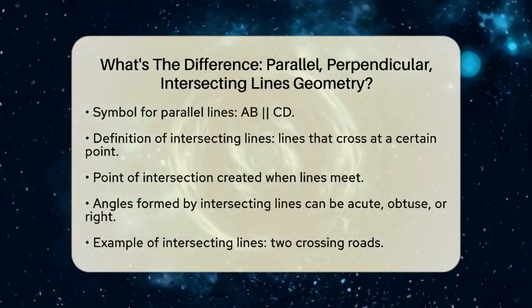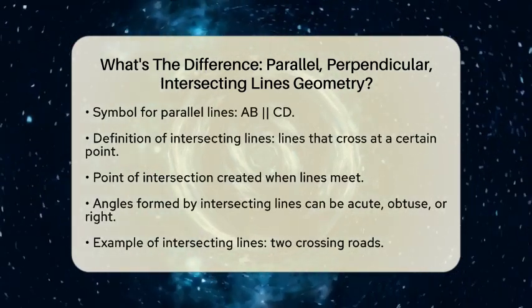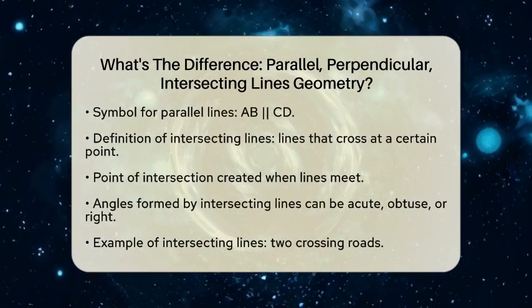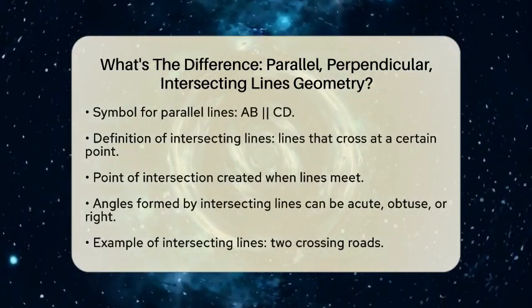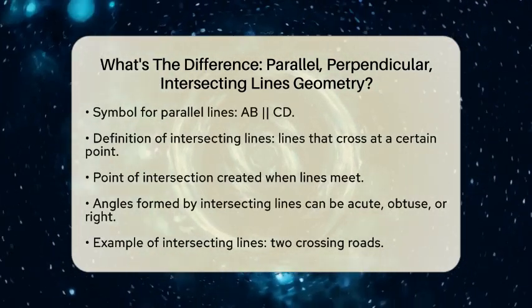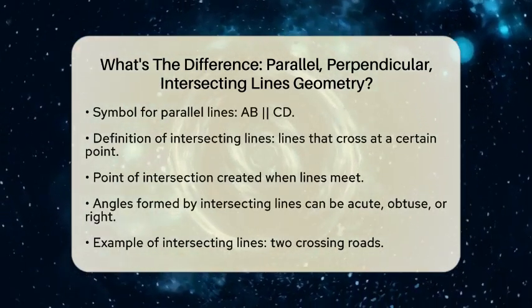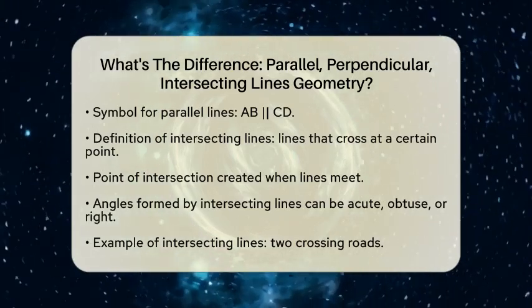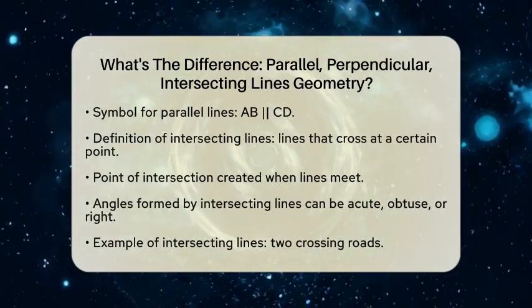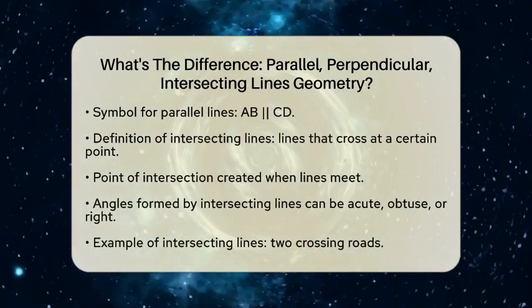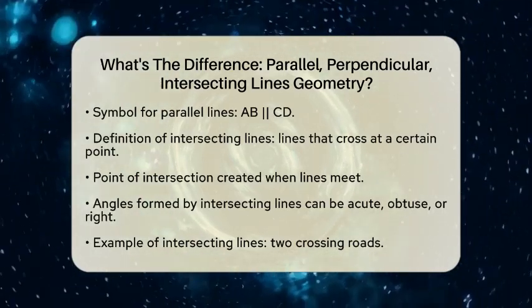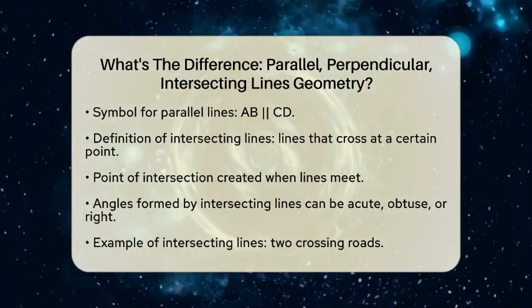Next, we have intersecting lines. These lines cross each other at a certain point in a plane. When they meet, they create what is called a point of intersection. The angle formed where they cross can vary widely. It can be acute, obtuse, or even a right angle. A common example of intersecting lines is two roads that cross each other.